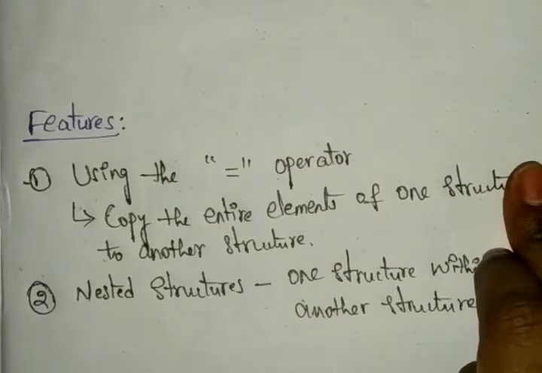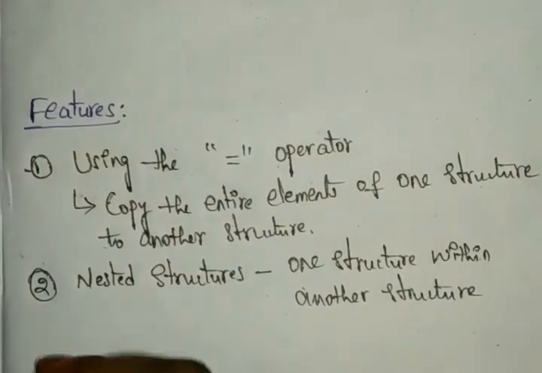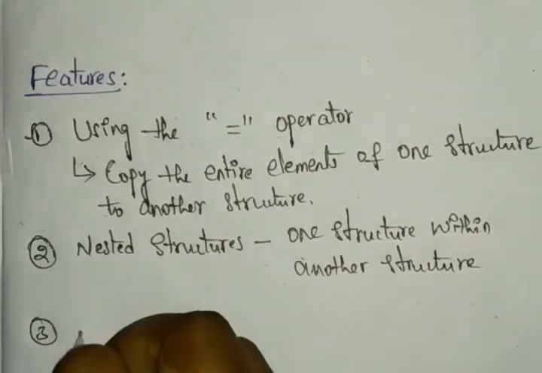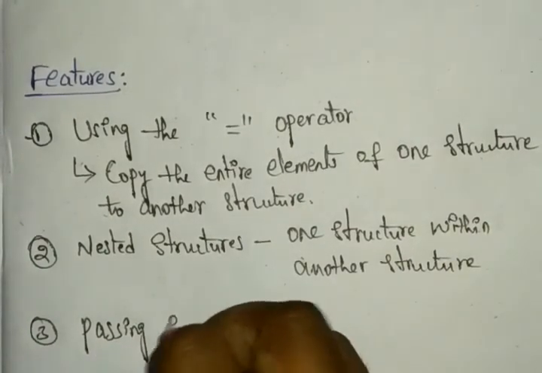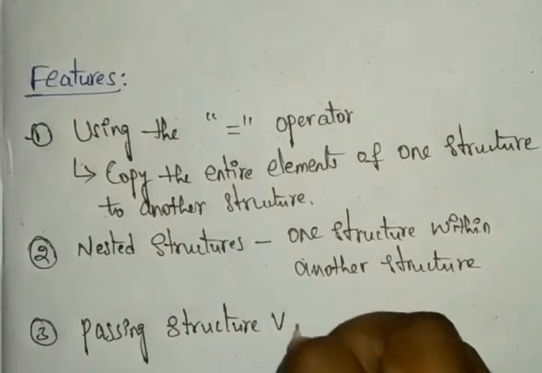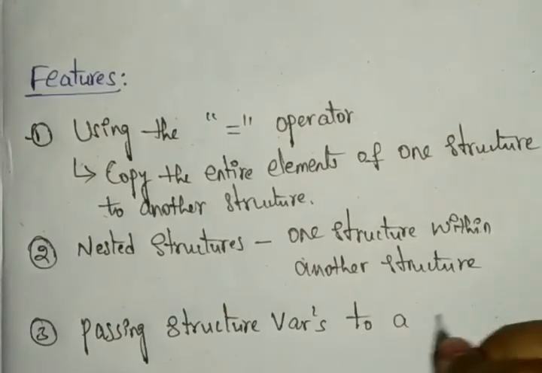Okay, and next we have passing structure variables. The third one is passing structure variables to functions, or to a function.